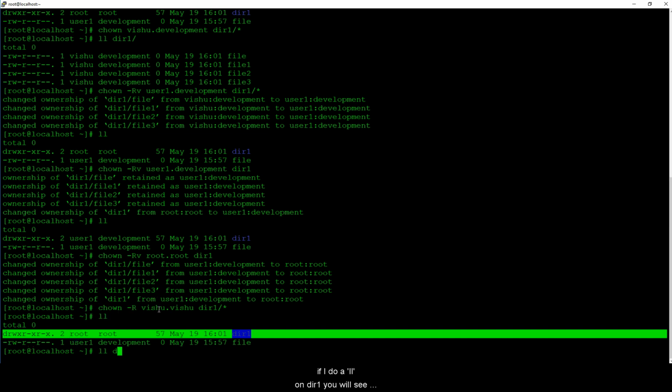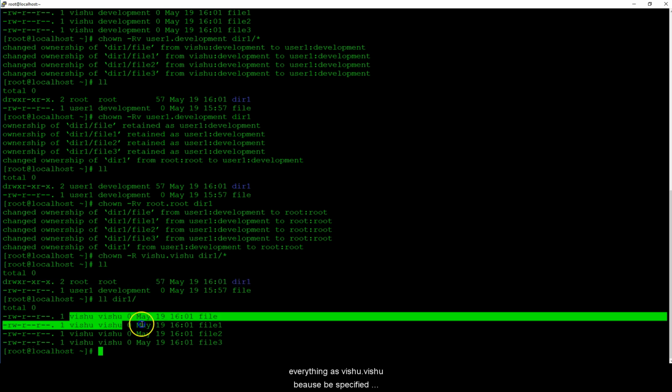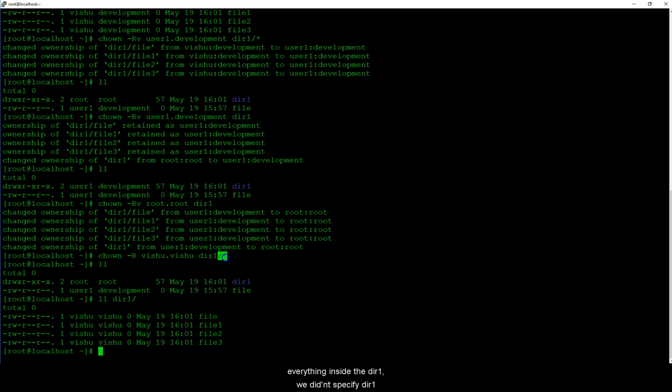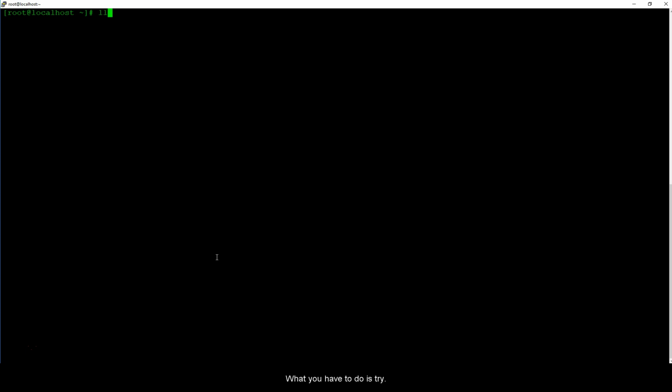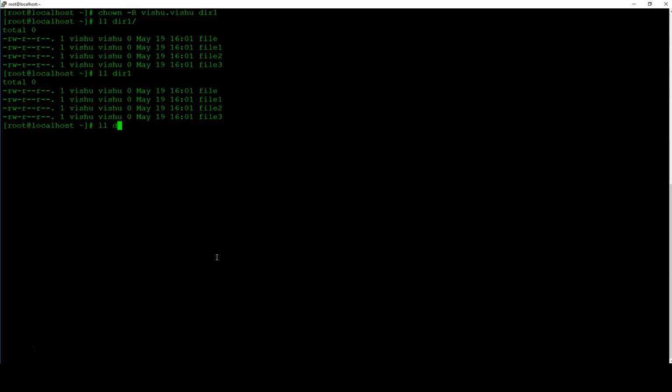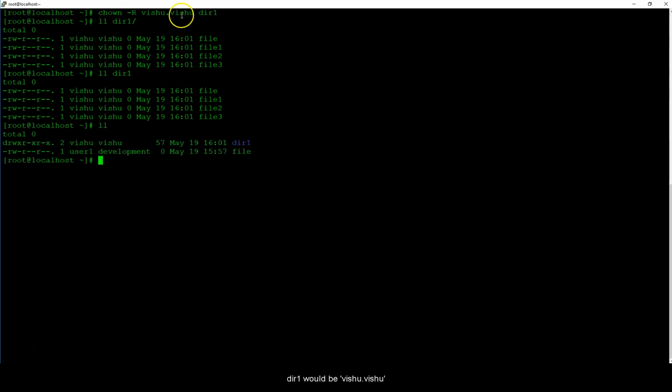But if I do an LL on dir1, you will see everything as vishu and vishu because we specified everything inside dir1. We didn't specify dir1. If you want to avoid this kind of mistake, which I do a lot, try not putting this slash and asterisk and just use this command. What this would do is everything under dir1 and also dir1 would be vishu and vishu.